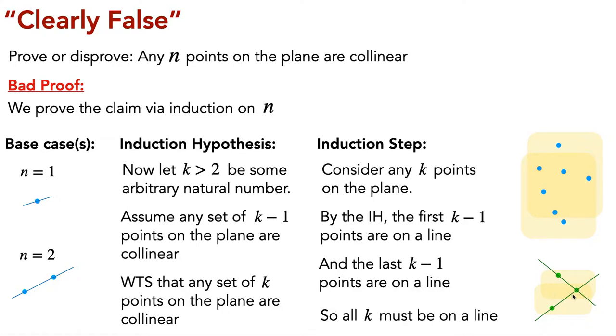So how can we guarantee that there were at least 2 points in this intersection? Well, in order to have that, you would need to have k greater than 3. But in order to have that, you would need the base case of n equals 3. And of course, we can't have a base case of n equals 3 because it doesn't work out. So what's the takeaway in all this?